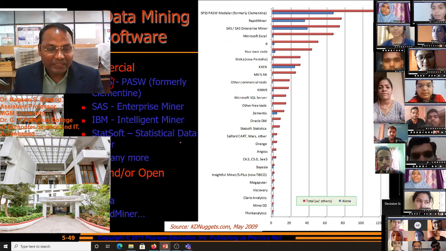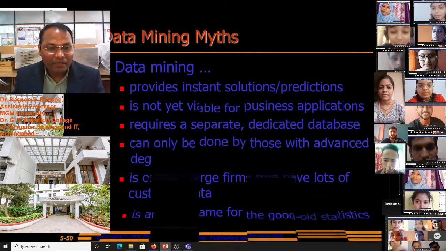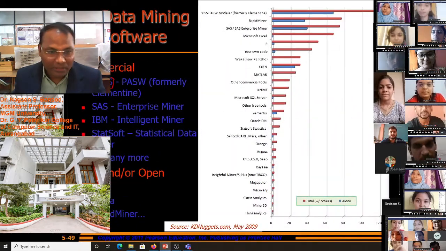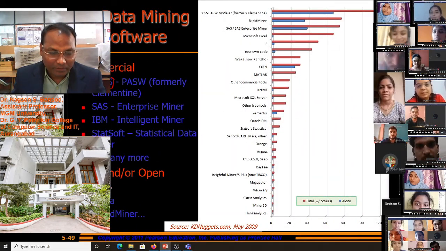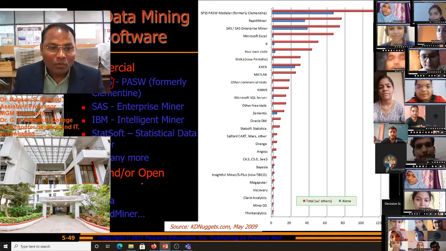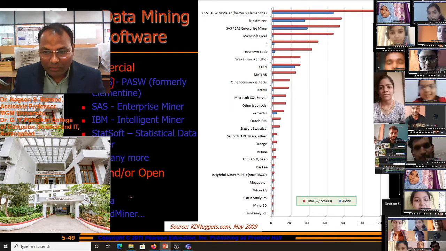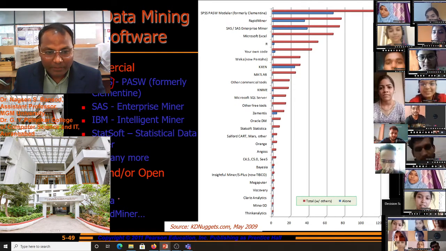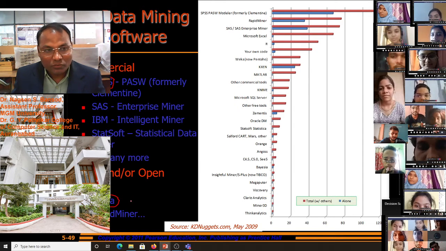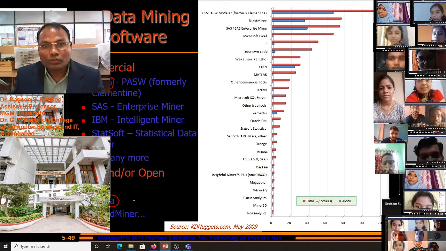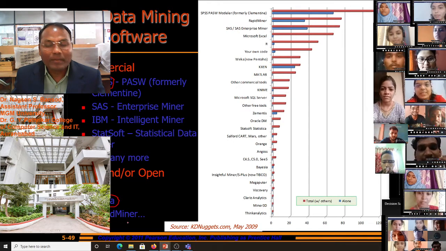StatSoft, statistical data software, is used, and many more software are used in data mining for analysis. Free and open source software is also available for analysis purposes. The Weka software is used as free open source software for analysis, as well as Rapid Miner